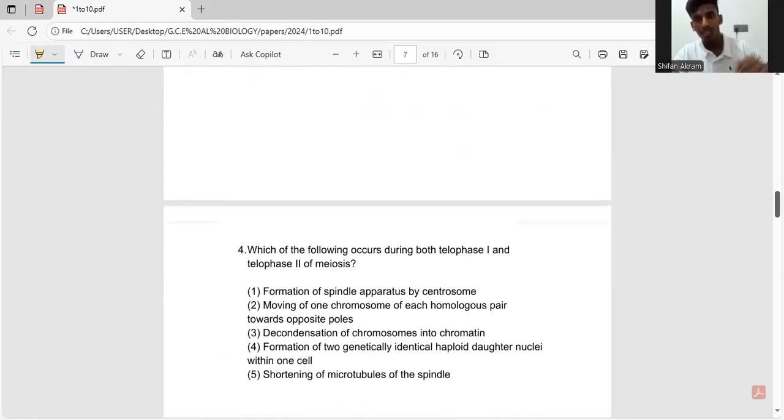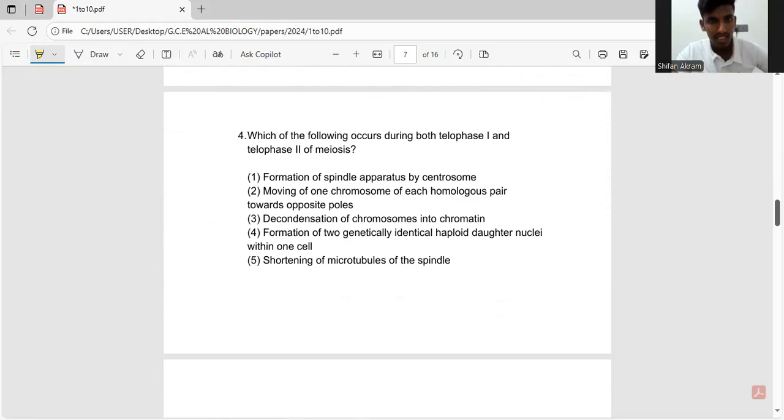So let's move to the fourth question. Okay, this is about meiosis, which is the reduction cell division, which produces haploid cells. They are talking about the telophase phase. Which of the following occurs during both telophase 1 and telophase 2 of meiosis?